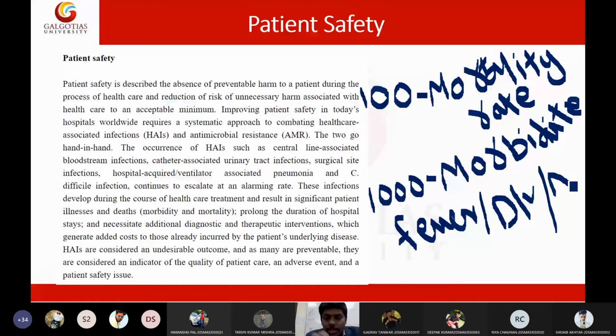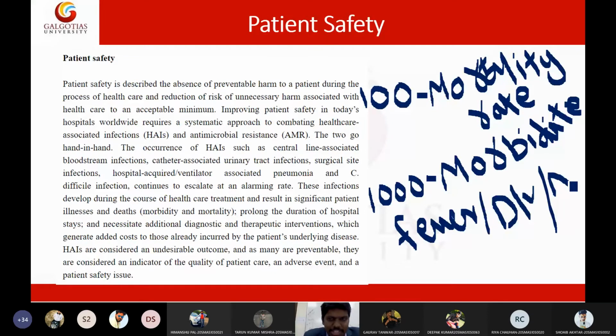Are these two definitions clear for everyone? Morbidity rate means the number of people falling sick, and the number of people dying, or death rate, is called mortality rate. Students, are these two definitions clear for everyone? Morbidity rate and mortality rate. Yes, sir, yes.